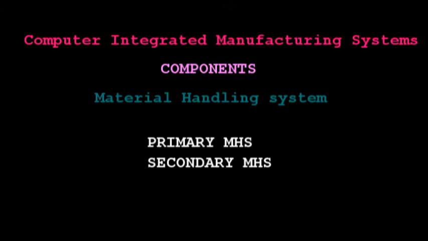So the primary work handling system must provide random independent movement of palletized work parts between the machine tools in the system.